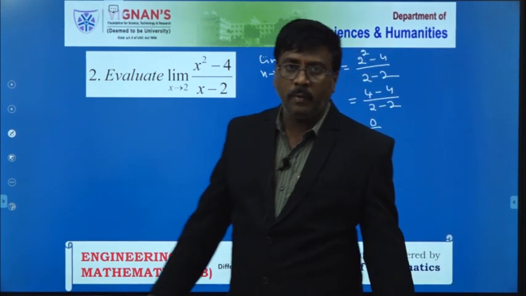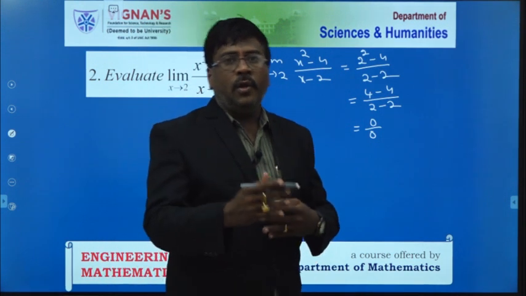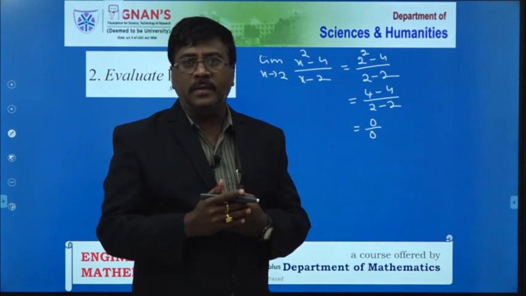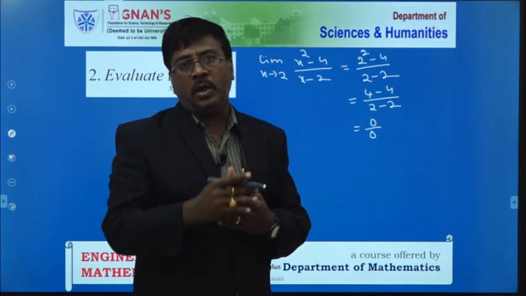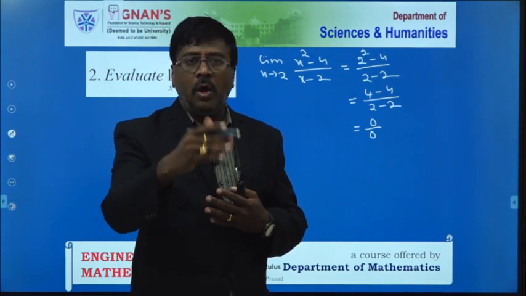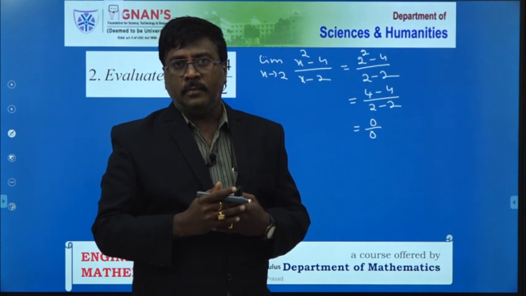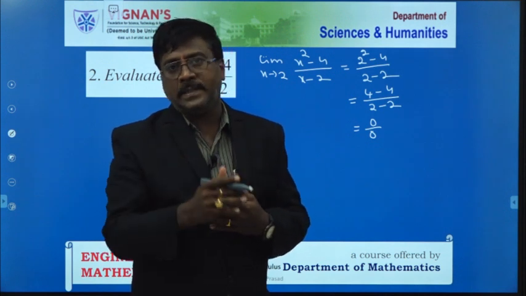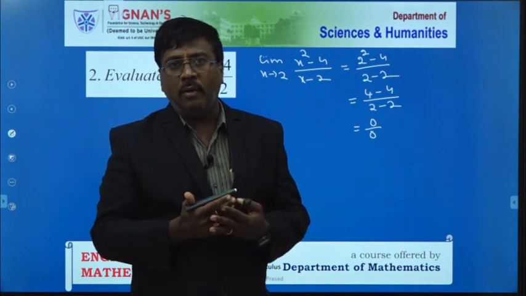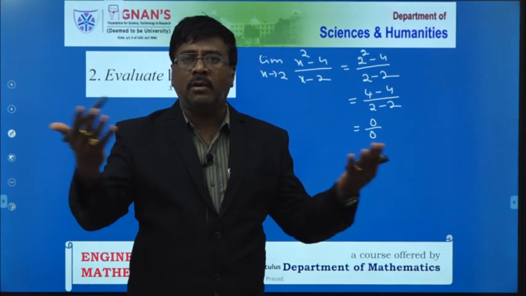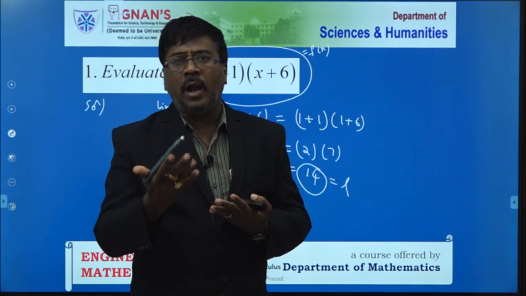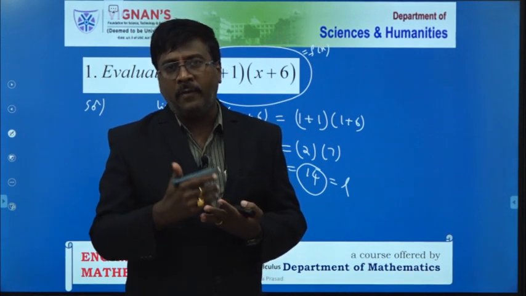What is that value? 0 by 0 means, suppose you went to a shop to purchase some items, that is 0 items, by giving 0 rupees to the shop owner. So you take 0 items by giving 0 rupees. The meaning of that is 0 by 0. Is it meaningful to you? So 0 by 0 is called indeterminate. That means there is no number. Those forms are called indeterminate forms.